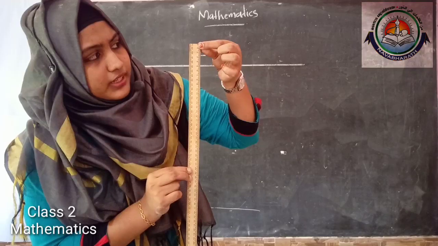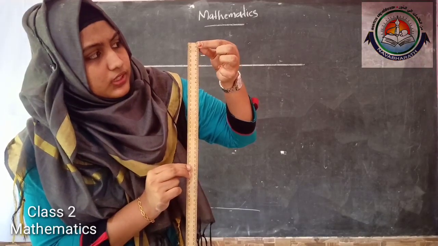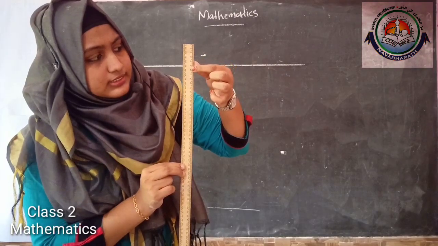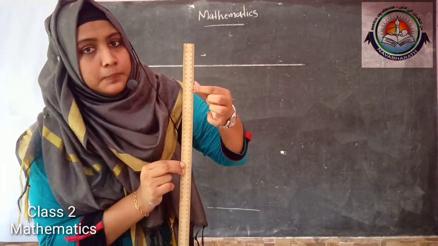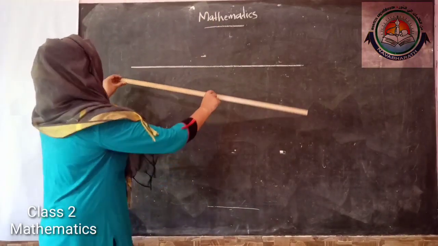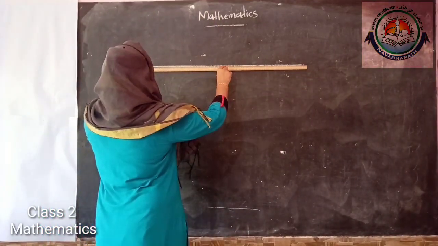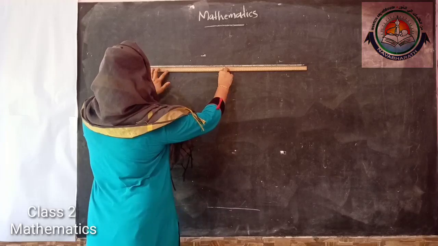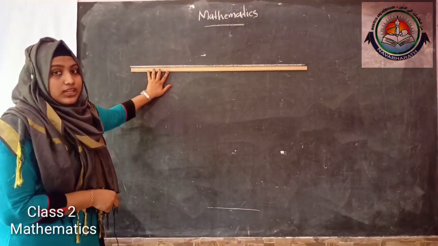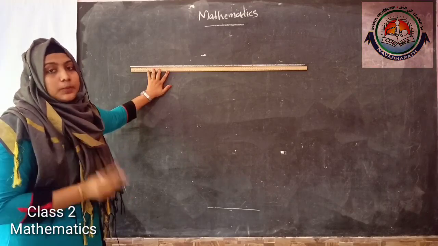So this is the distance between two numbers in a scale. I can use this scale or ruler for making an equal gap between two numbers.